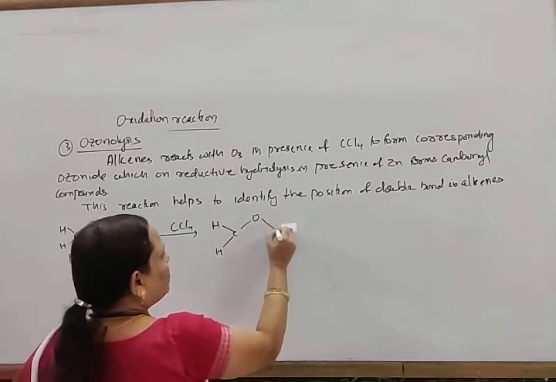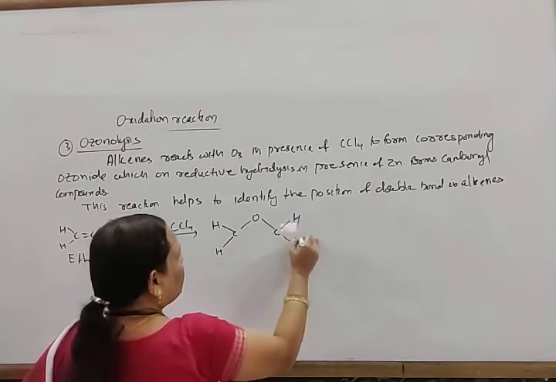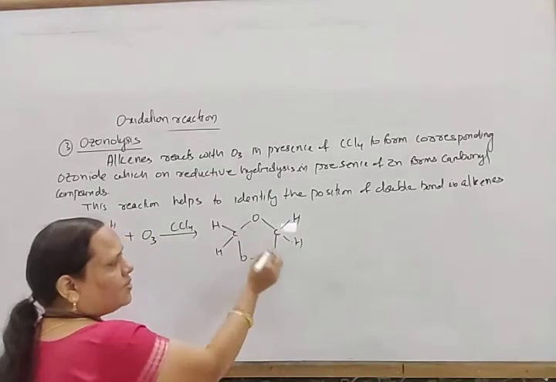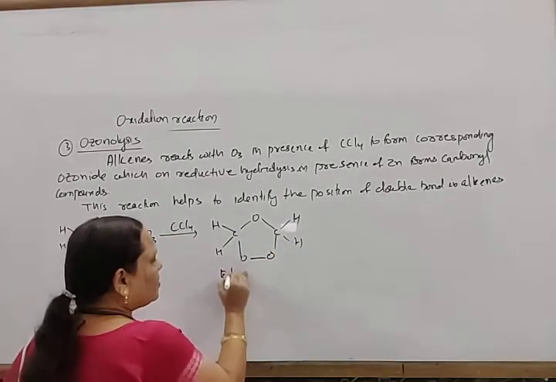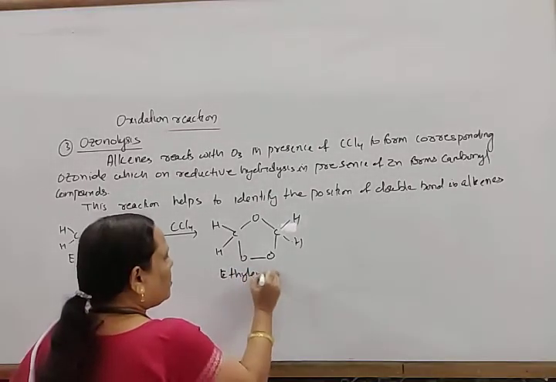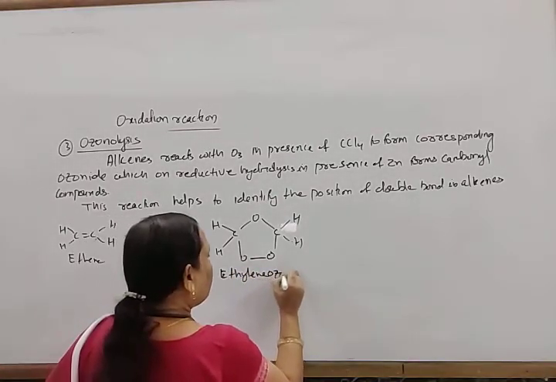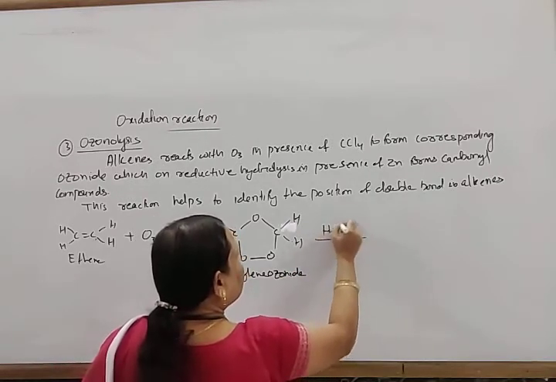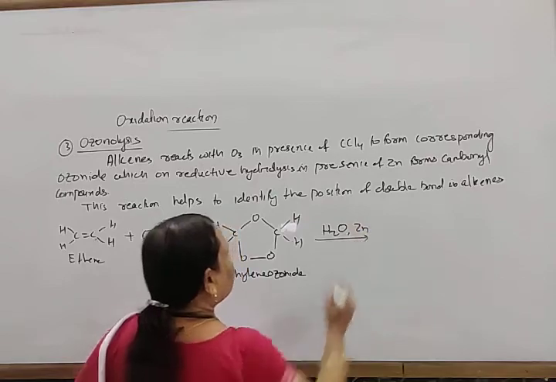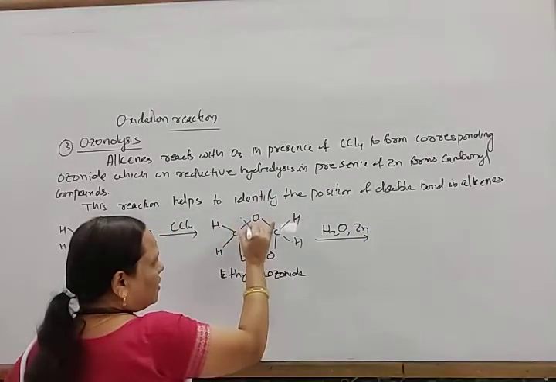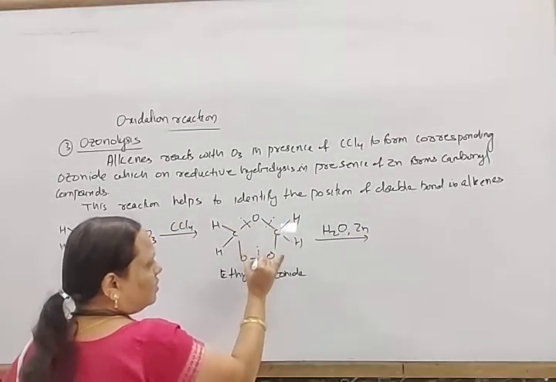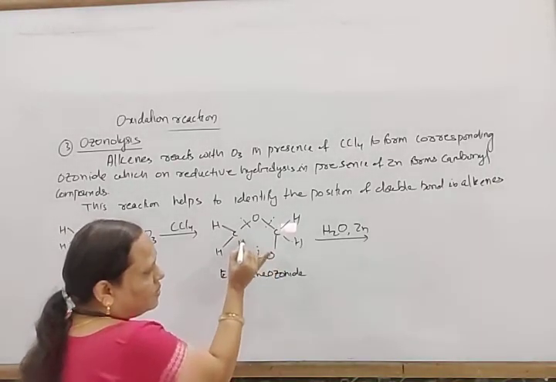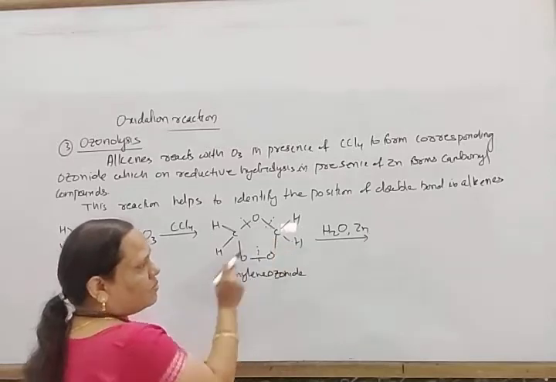This is called ozonide, ethylene ozonide, which undergoes hydrolysis, that means reaction with water in presence of zinc. So bond breaking takes place here, here and here.